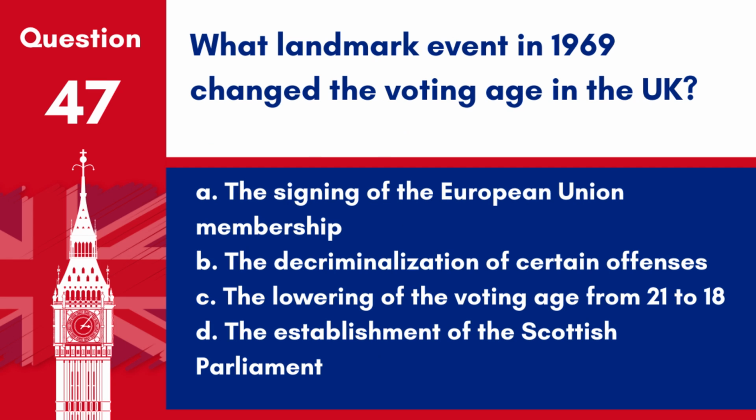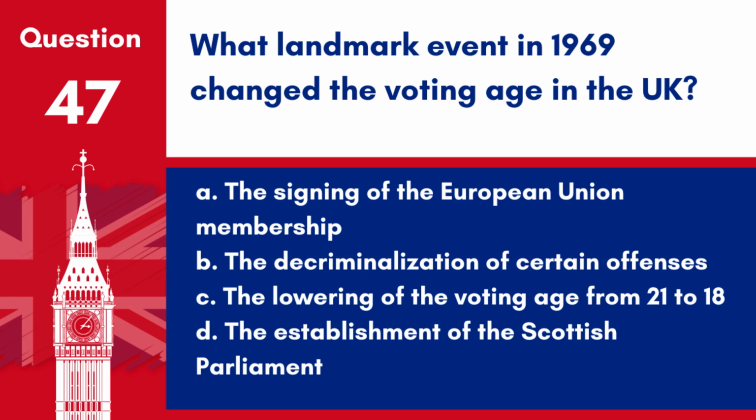Question 47. What landmark event in 1969 changed the voting age in the UK? A. The signing of the European Union membership. B. The decriminalisation of certain offences. C. The lowering of the voting age from 21 to 18. D. The establishment of the Scottish Parliament.